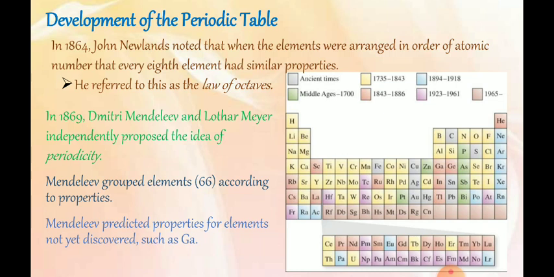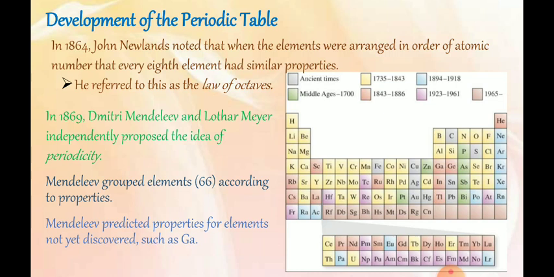The elements shown in yellow were discovered between the 17th and 18th centuries, and green indicates the middle ages to the 17th century. Like that, with the help of different shades, their discovery is shown in this slide.